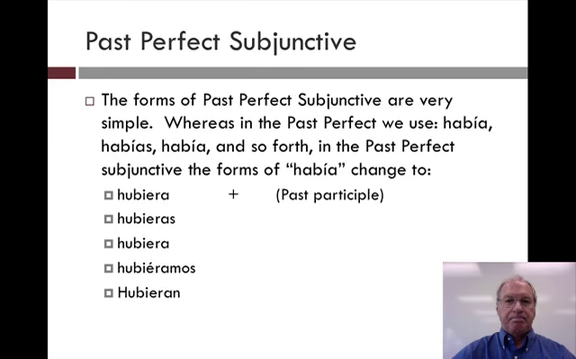The forms of the past perfect subjunctive are very simple, whereas in the past perfect we use había, habías, había, habíamos, habían. In the past perfect subjunctive, the forms of había simply change to hubiera. So, hubiera estudiado, hubieras estudiado, hubiera estudiado, nosotros hubiéramos estudiado, ellos hubieran estudiado. They sound long and complex, but really it's very simple. You're repeating hubiera over and over.